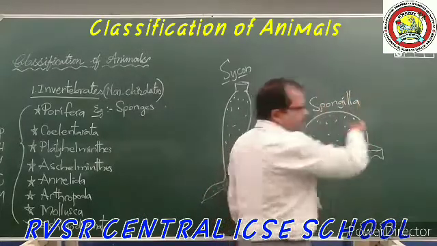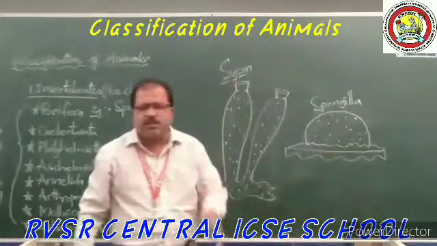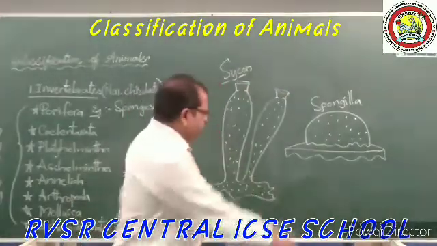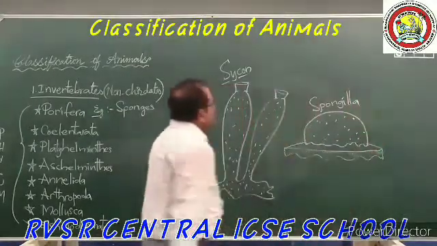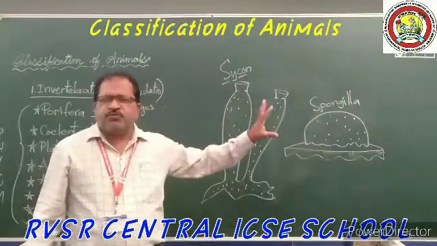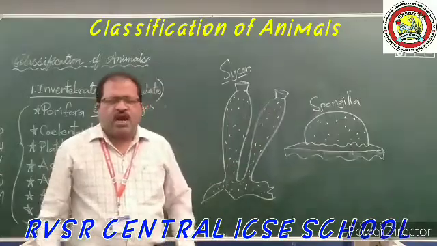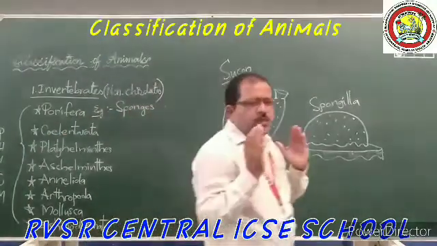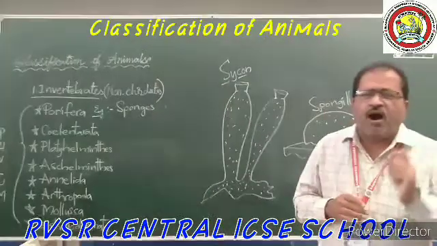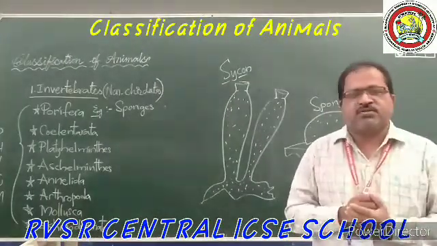It's not a bread piece. It is a Spongilla. Okay. So these are the best examples for the sponges. Almost all the animals belonging to the Porifera phylum are marine animals.